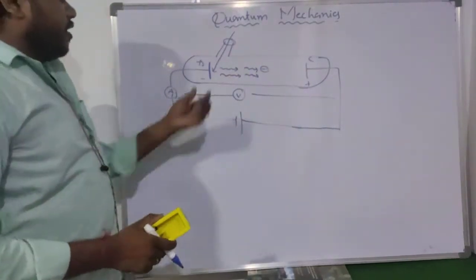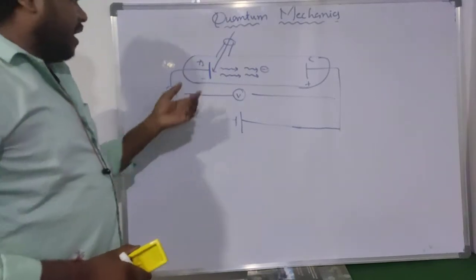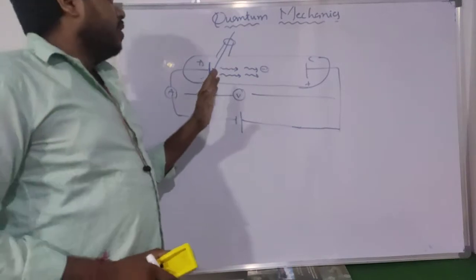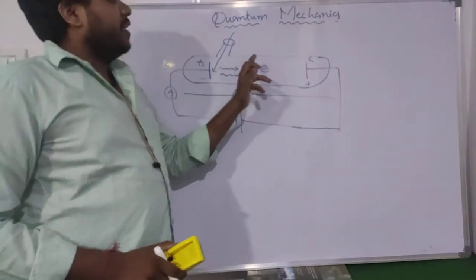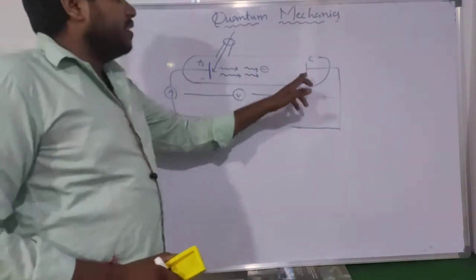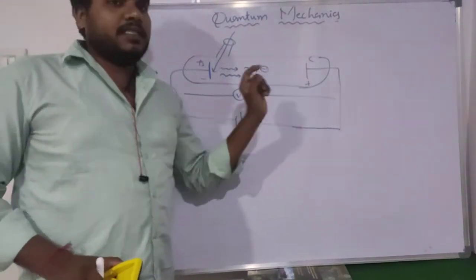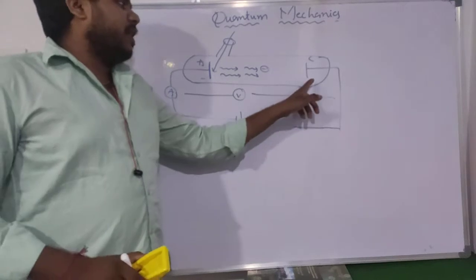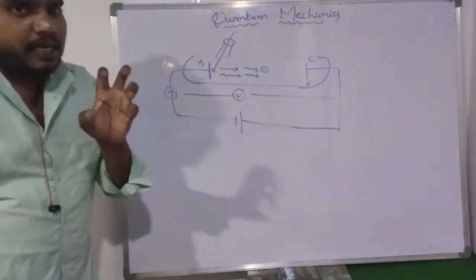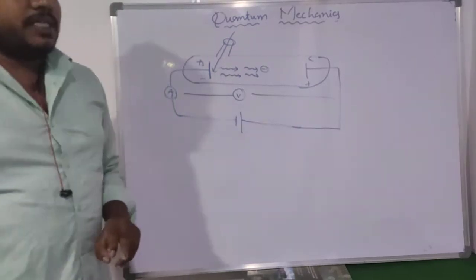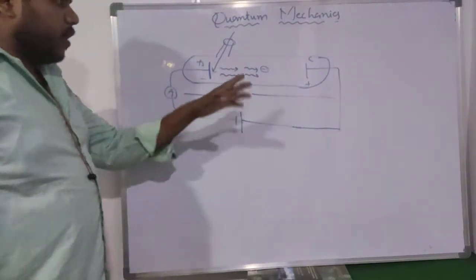Simply, whenever the light is incident on this anode or photosensitive metal, the electrons are ejected due to the photoelectric effect process. These ejected electrons tend to move towards this cathode. Why? Because the cathode consists of positive charge and will attract the negative charge carriers. The positive charge and the negative charge are attracted to each other. So that's why these liberated electrons always tend to move towards the cathode, the positive charge.